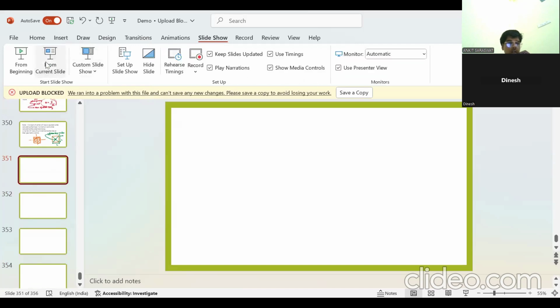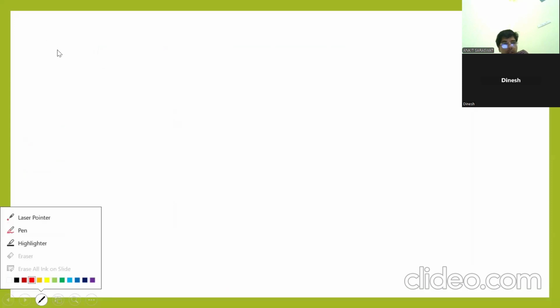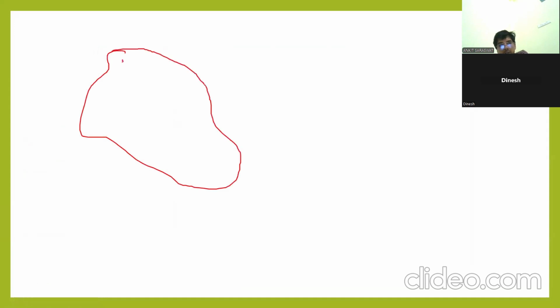Now write down. If you have a discrete system, what does it mean? This is a system in which many particles are there: M1, M2. Clear? First we are learning the discrete system. Like in a plate, you are taking some rice.